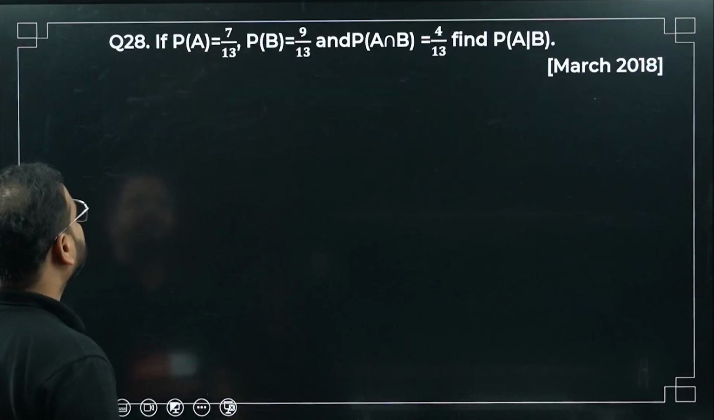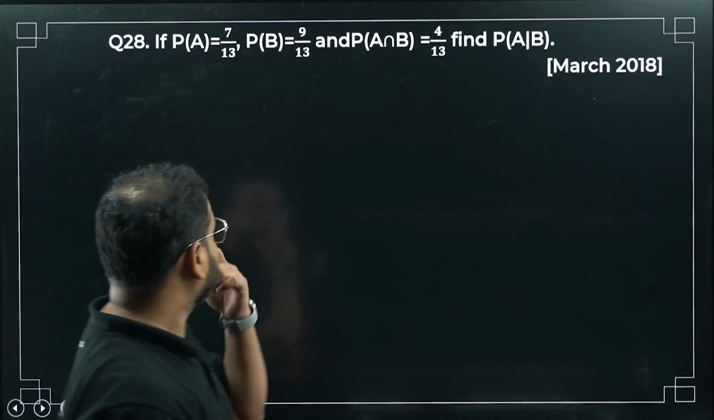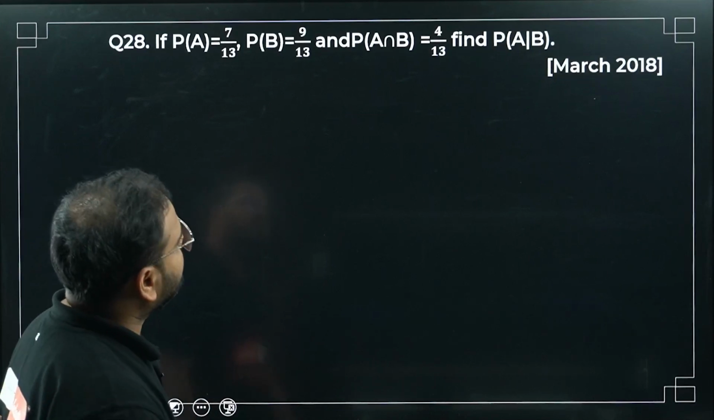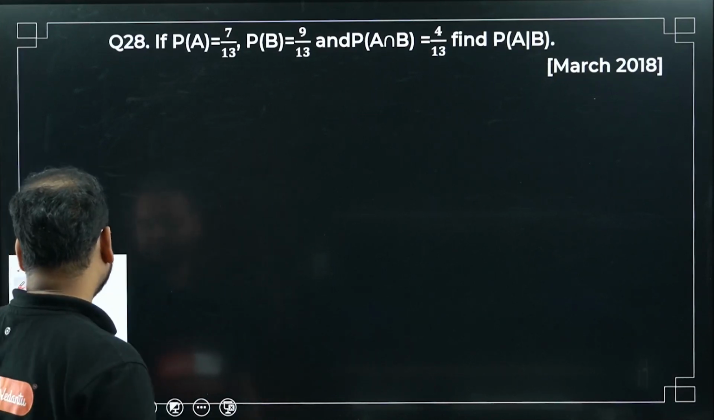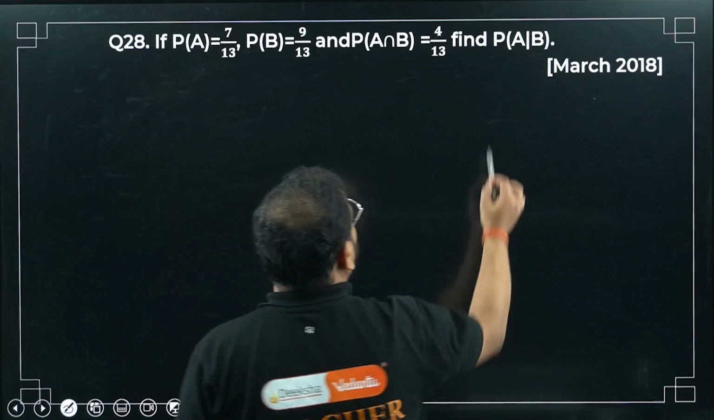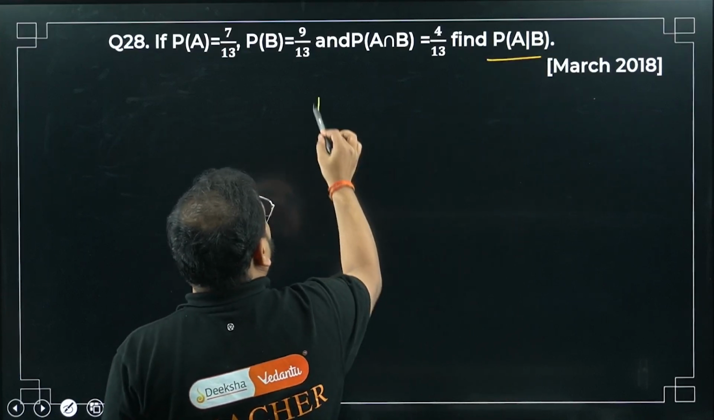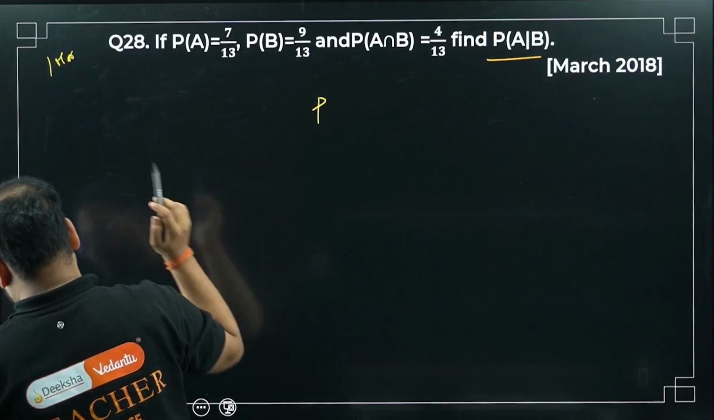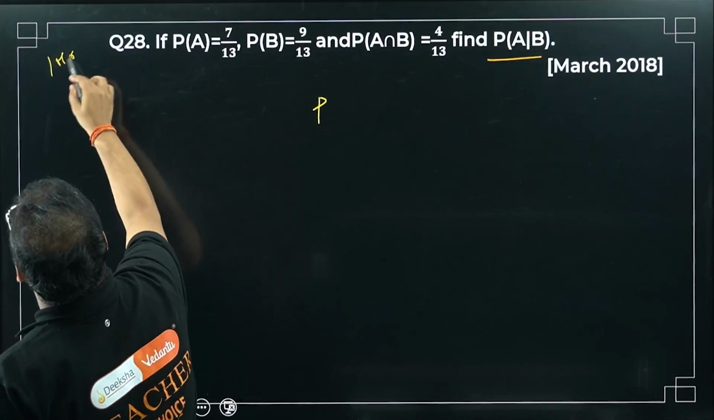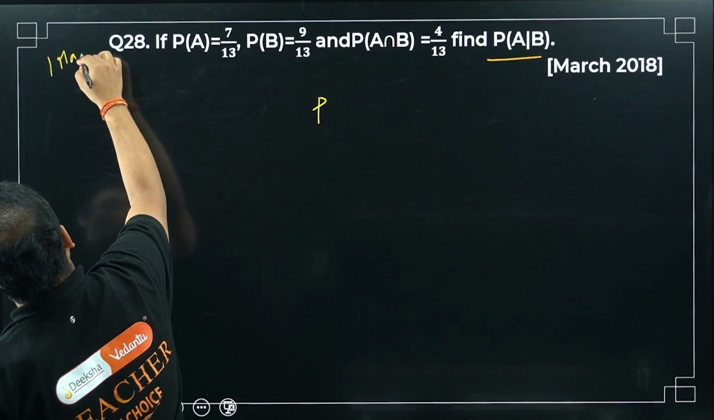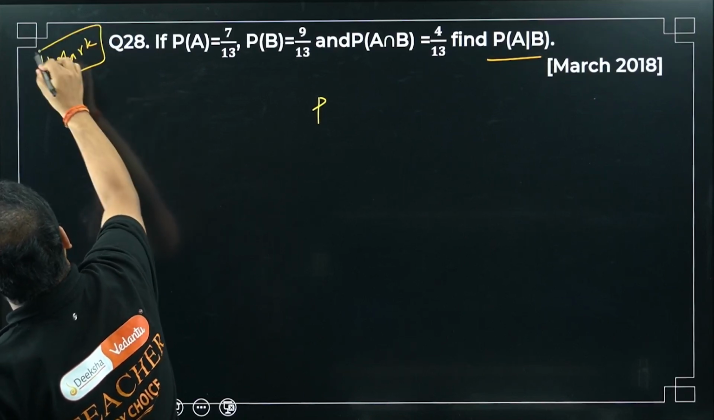March 29 paper, 2019 paper. Have a look, Question 28. P(A) is 7/13, P(B) is 9/13, and P(A intersection B) is 4/13. We are looking for what value? P(A|B). Again, it can be asked only as a 1 mark question, or if they are being generous, 2 marks, but very rarely. It's a very simple, very easy question.